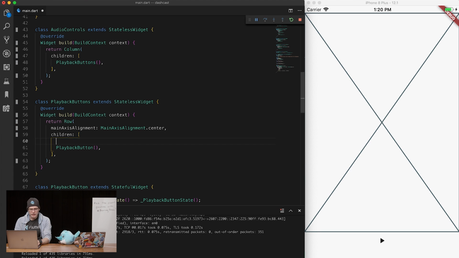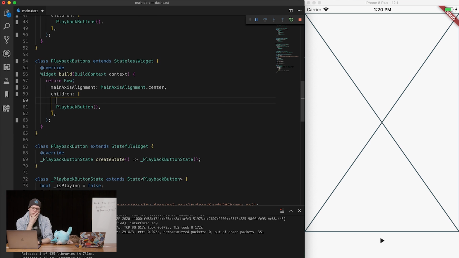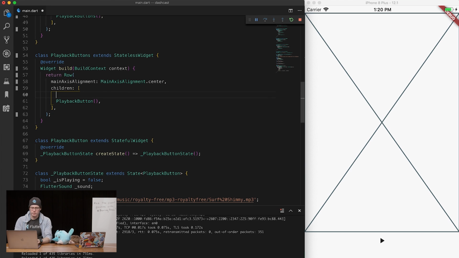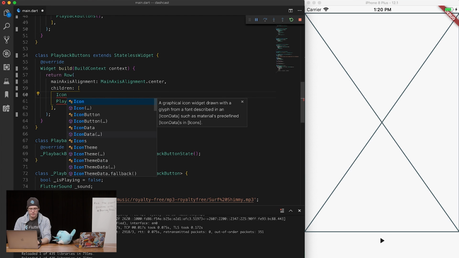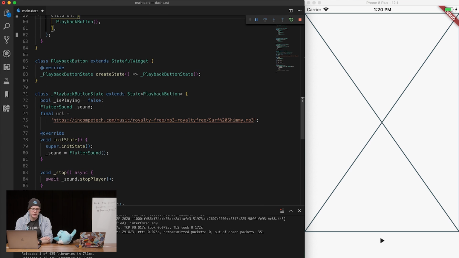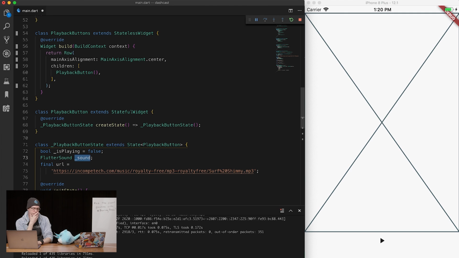So now how are we going to do this? Because we're going to have state for these as well. But for the time being, let's just put in, why do they need state? Well, because we're going to need to be able to access the, probably the Flutter sound player. Yeah, you could do something like an inherited widget.